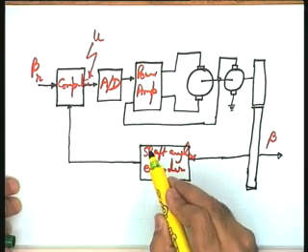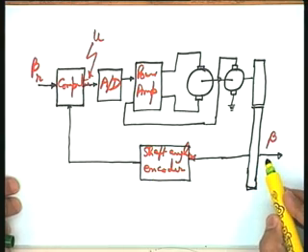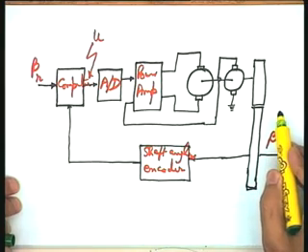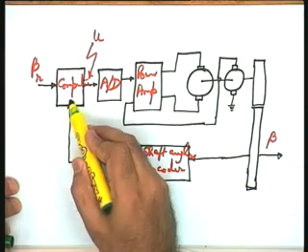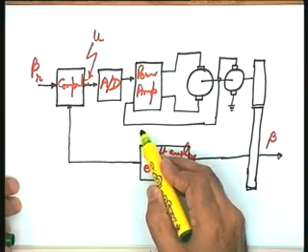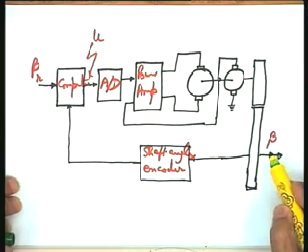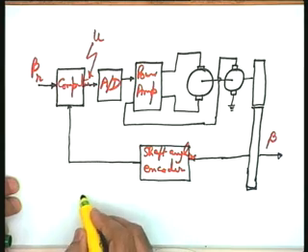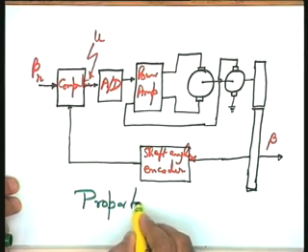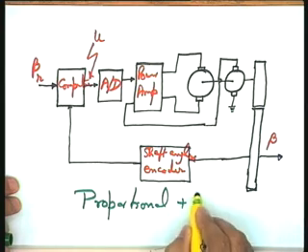So, in this particular configuration, in addition to feeding back the controlled variable, a signal proportional to the controlled variable, I am feeding back a signal proportional to the derivative of the controlled variable also, and this type of control configuration, I may say that it is proportional plus derivative control.